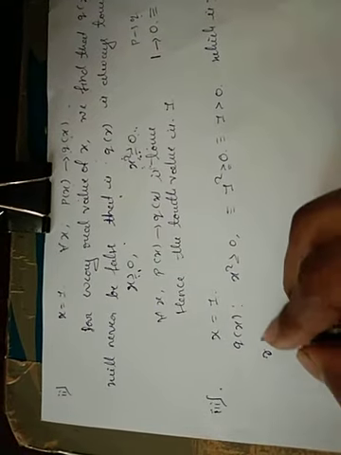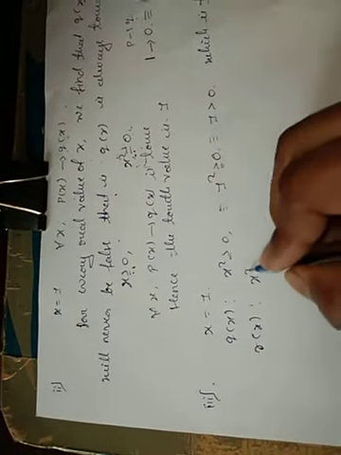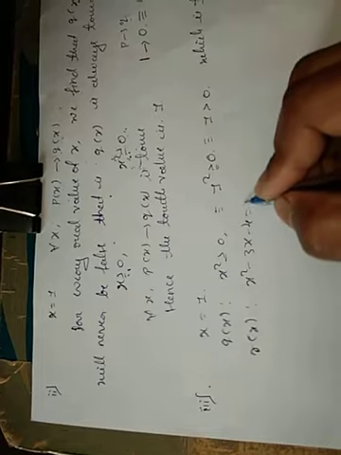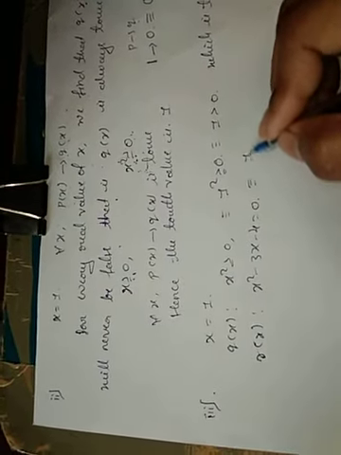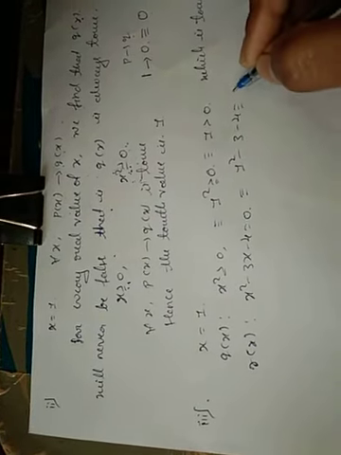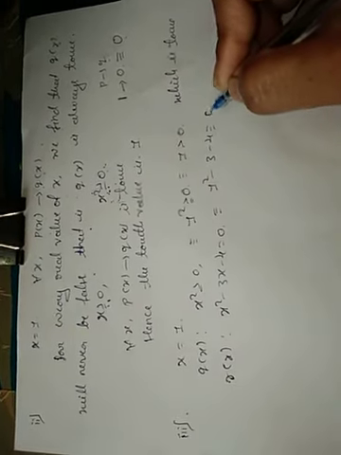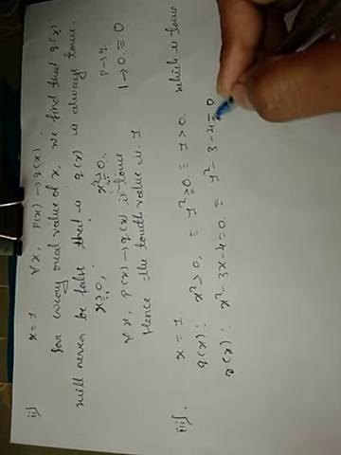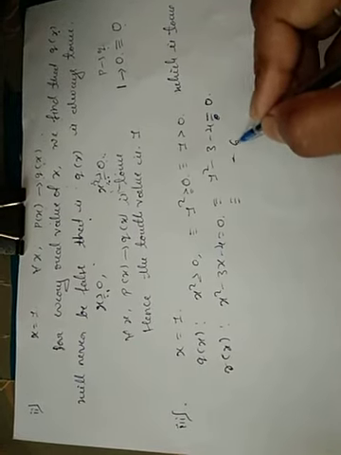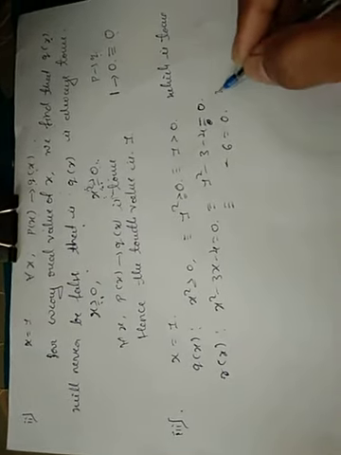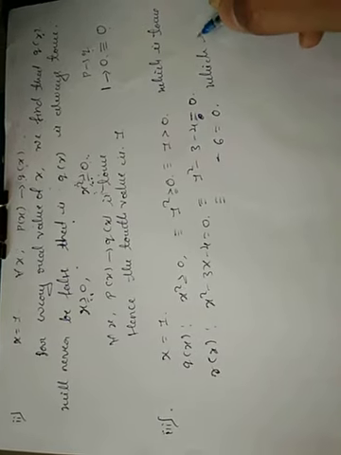Now come to r of x: x square minus 3x minus 4 equal to 0. That is 1 square minus 3 minus 4, equivalent to minus 6 equal to 0, which is false.